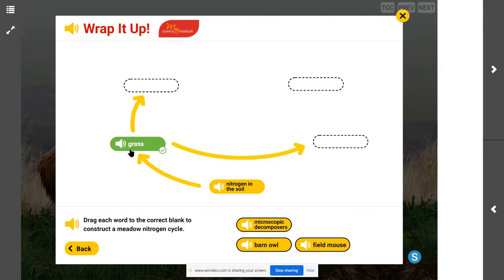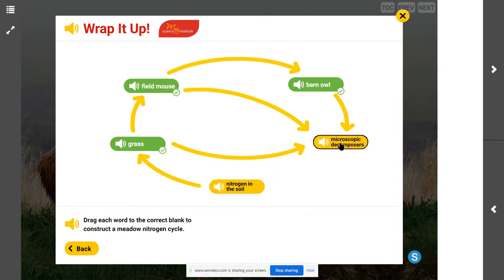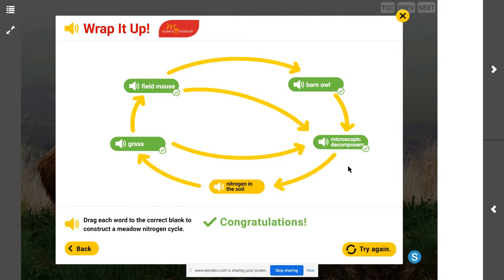Then where's that nitrogen going to go from the grass? Well, we're looking at building a food chain right here to that field mouse. And then how is that nitrogen from the soil going to get from the field mouse? Where is it going to go to? It's going to go to the barn owl. And then lastly, we can see that we have all of these lines that are all connecting to what? They're all connecting to the microscopic decomposers.